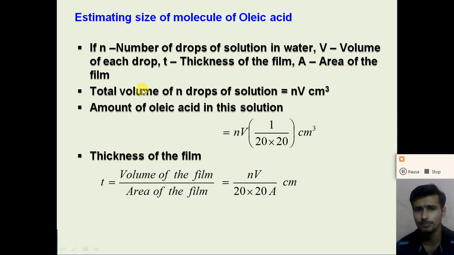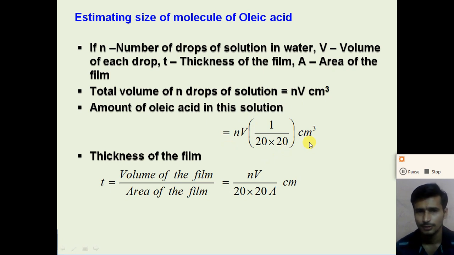So now if we consider the n drops of the solution, the total volume of the n drops of the solution is n into V centimeter cube. Now the amount of oleic acid in this solution, the concentration being 1 divided by 20 into 20, is the total volume of the solution nV into 1 divided by 20 into 20 centimeter cube.